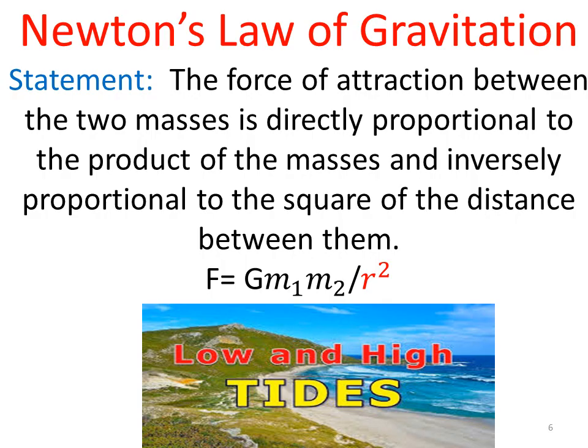Then the force of attraction F is equal to G M1 M2 upon R square. Low tides and high tides are examples present in the universe due to the attraction force between the moon and the earth.